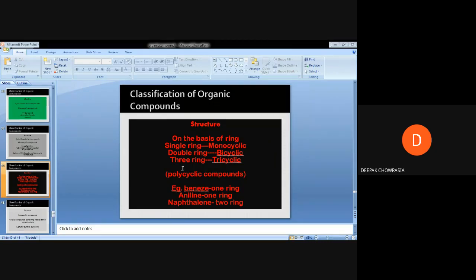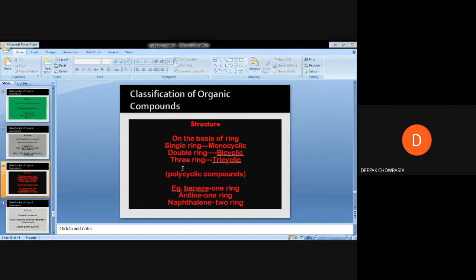So if you want, you can add this in your notes as well, and this can be included under the classification of organic compounds. On the basis of the number of rings an organic compound has, it can be classified as a monocyclic organic compound, a bicyclic organic compound, or a tricyclic organic compound.